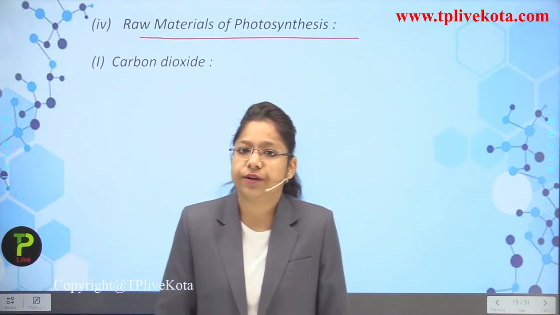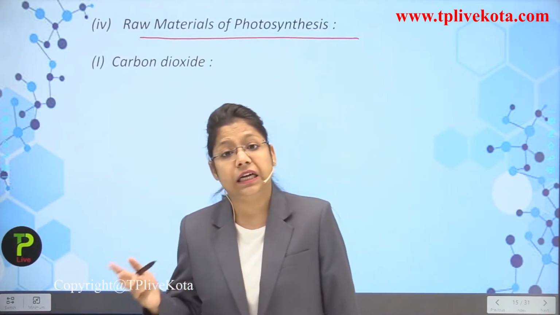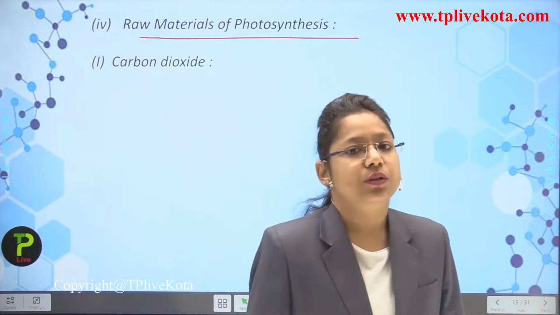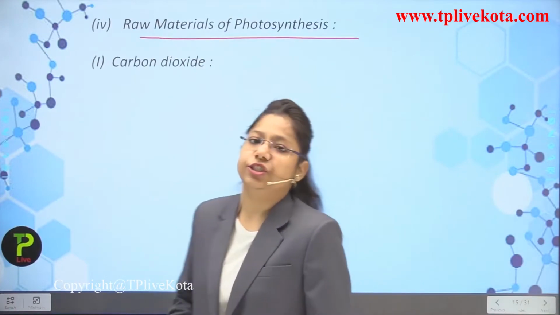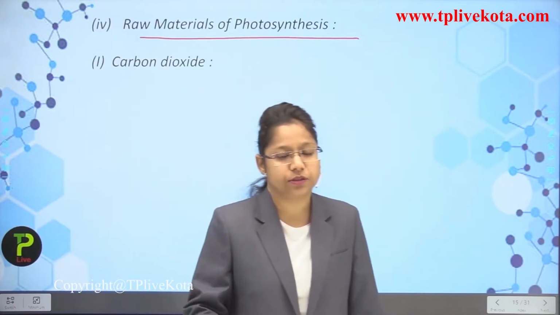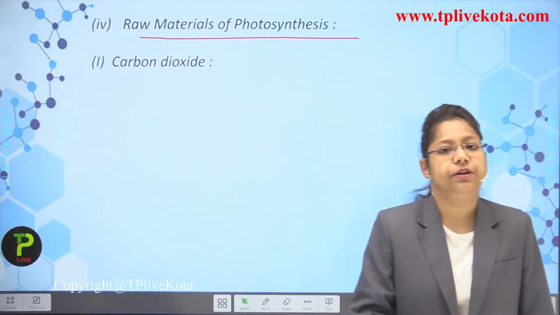If you are not watering the plant at a particular time, then the plant will die. So these are the two raw materials which are very essential for the photosynthesis process: the first one is carbon dioxide and the second one is water.